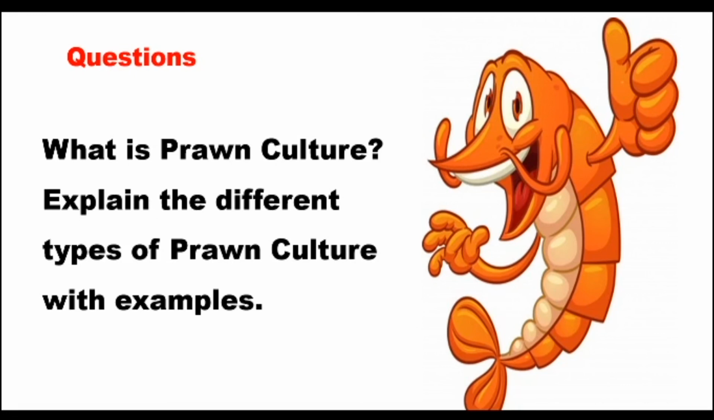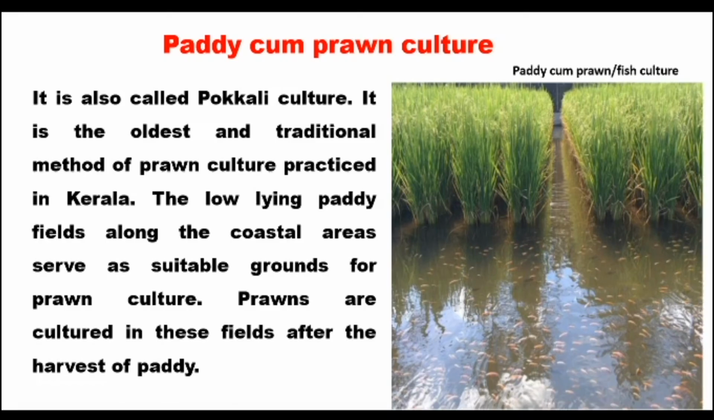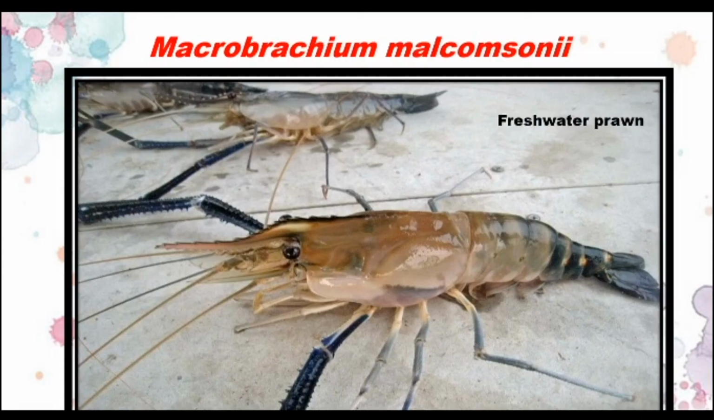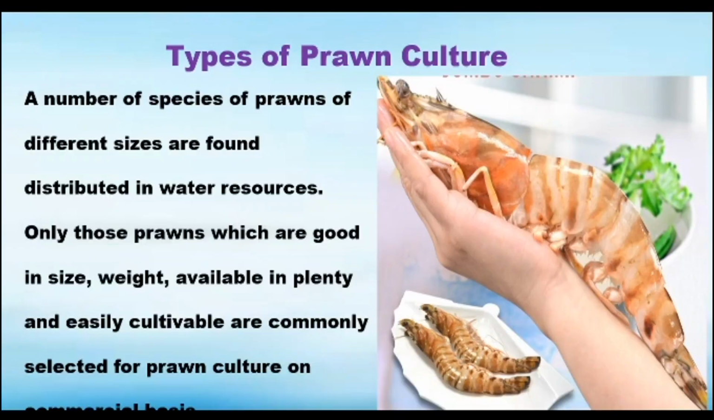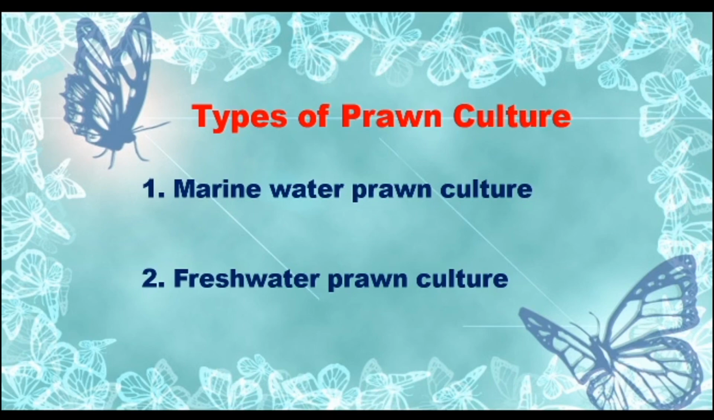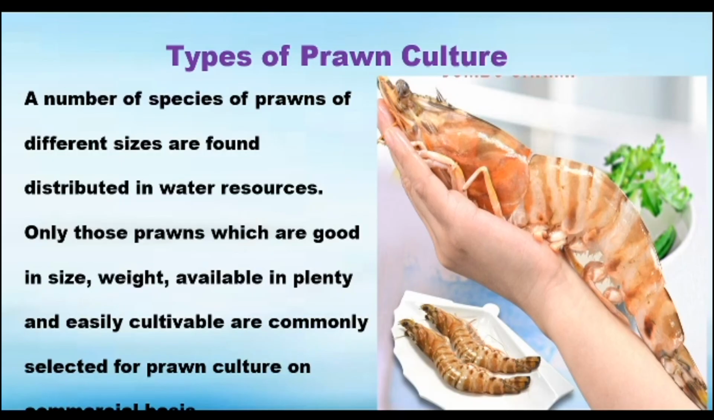So what questions may be asked? That is a very important and very interesting topic. We should write what is prawn culture. First you have to explain what prawn culture is and explain the different types of prawn culture with examples. We have already studied the two methods, marine water prawn culture and freshwater prawn culture. Then you have to explain what you mean by that.